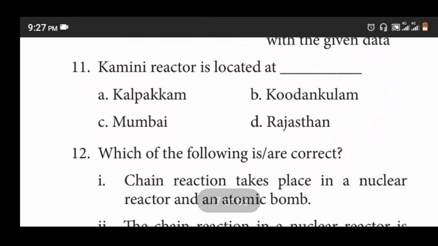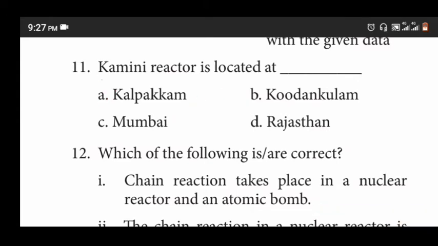11th question. Kamini reactor is located at dash. Options Kalpakam, Kudankulam, Mumbai, Rajasthan. Answer is Kalpakam.